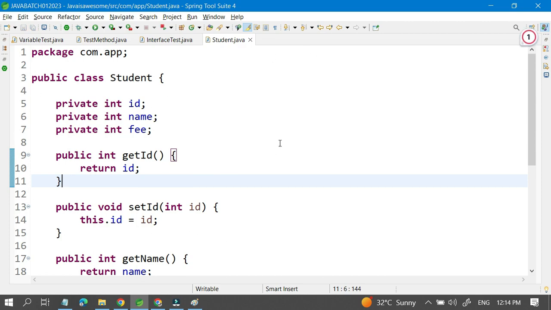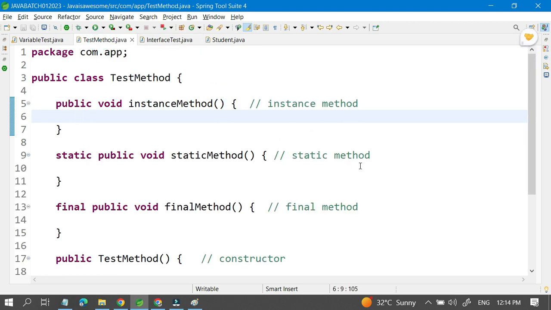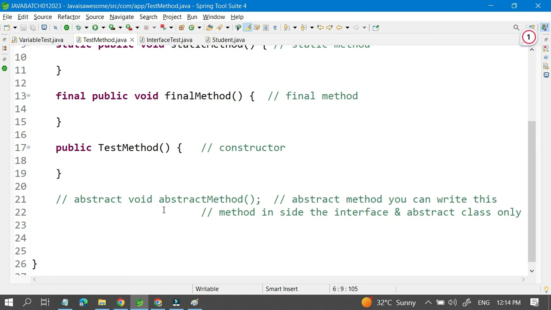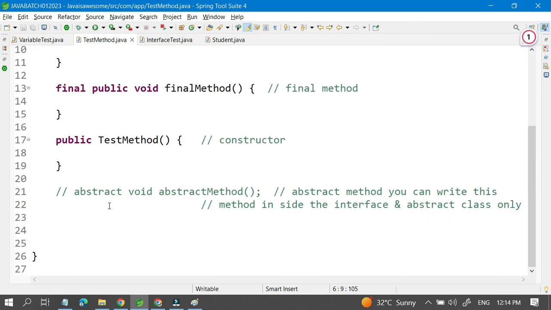So this is the getter setter method, this is the abstract method, this is the instance method, the static method because of the static keyword, the final keyword, this is the constructor. I hope you understood what methods are available in Java, and later we can discuss more about how to work with the methods and how to call them. This is the basic introduction. I hope you understood as of now.